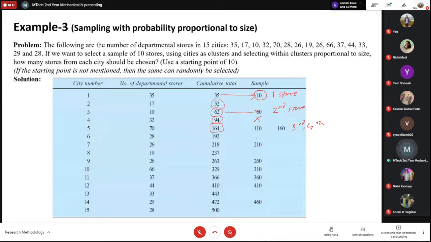Okay, and in this way, if you keep on doing, the next is 210. So you see that 210 is not falling in this fifth city. So you have to jump to the seventh city. So in this way, you actually take the 10 stores. Okay, so I hope this is clear. Do you have any questions in this? Is it simple?